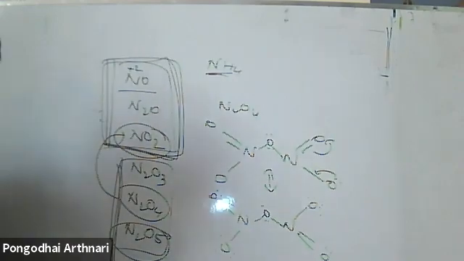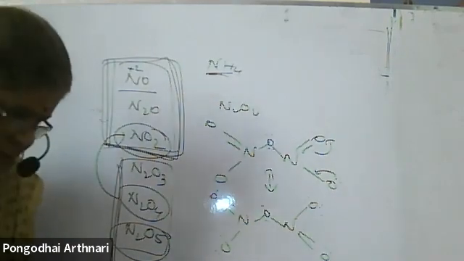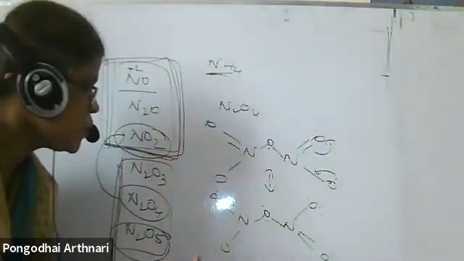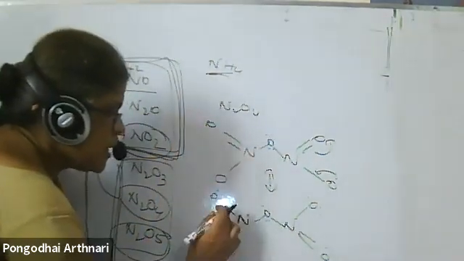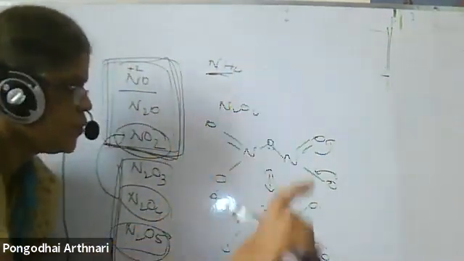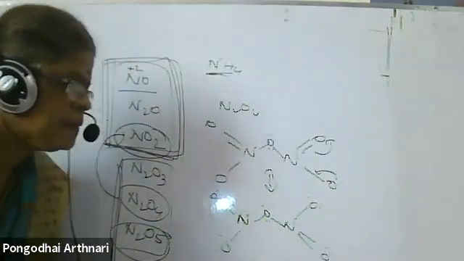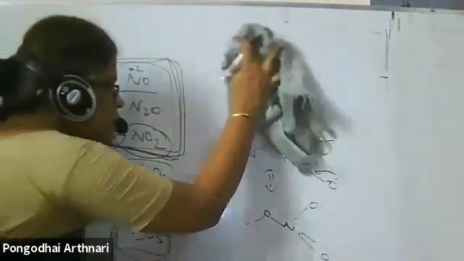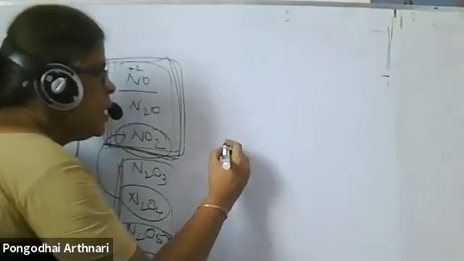If they ask the covalency of nitrogen in N2O5, around how many bonds are there? 1, 2, 3, 4. So the covalency is 4. Here also 4. Now I will give you a question.